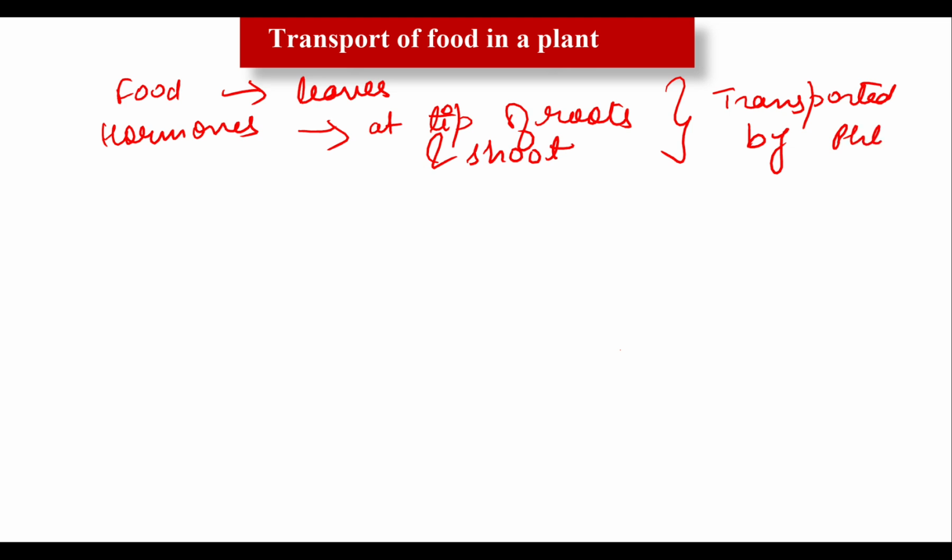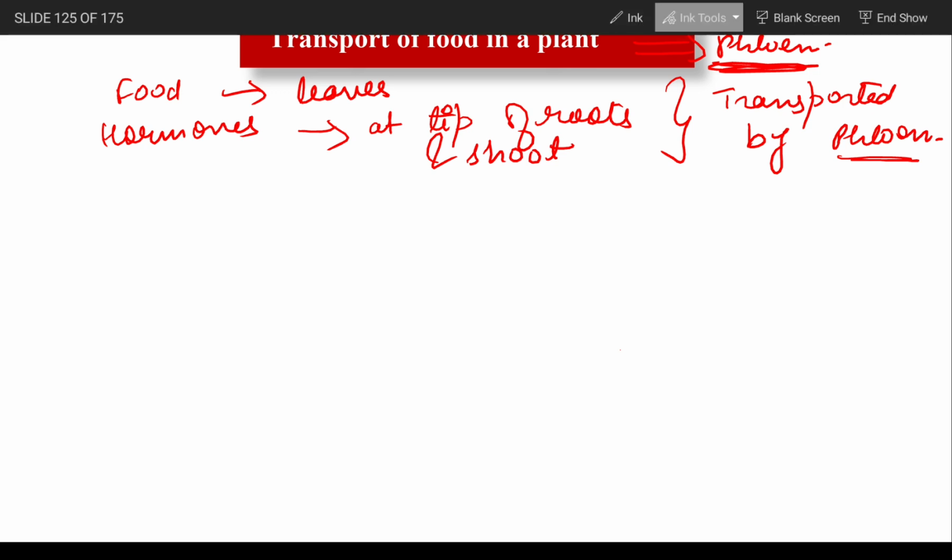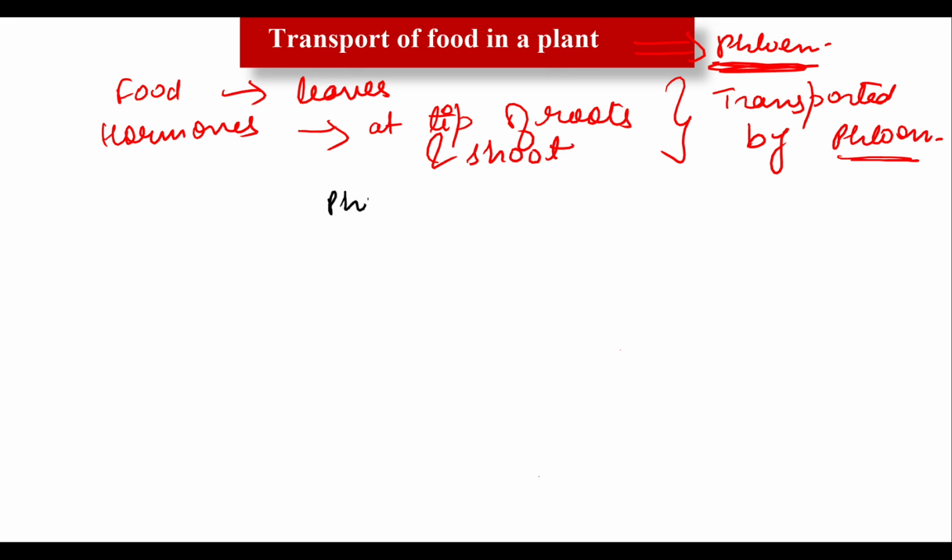And these are transported by phloem. Do you know that phloem uses energy, and here the transport is bidirectional. We have discussed that in the xylem the transport is unidirectional, but here the transport is bidirectional. This is how transport of food occurs in the plant with the help of phloem. So let's talk about the phloem. Phloem, just like xylem, consists of four things.